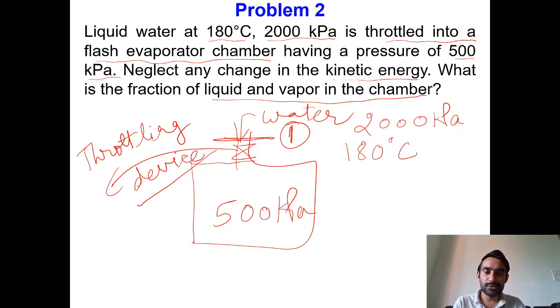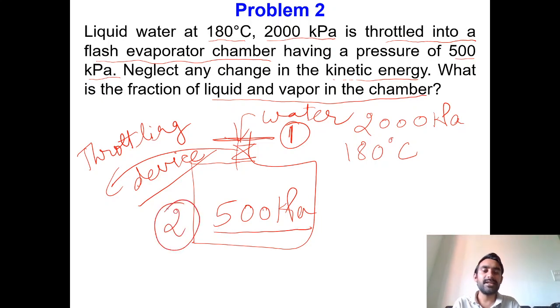This throttling device reduces the pressure of the water. The final pressure of water in the chamber is equal to 500 kilopascal, and this is our state number 2. So this question is a throttling process and we neglect any change in kinetic energy.